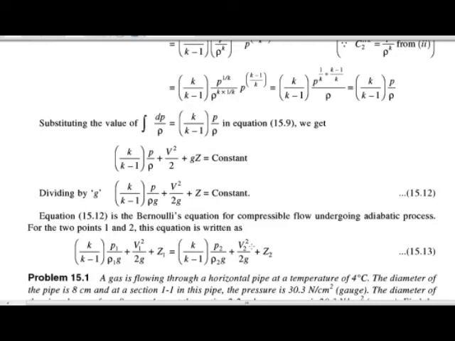This is the Bernoulli's equation for the adiabatic process if point 1 and point 2 are given.